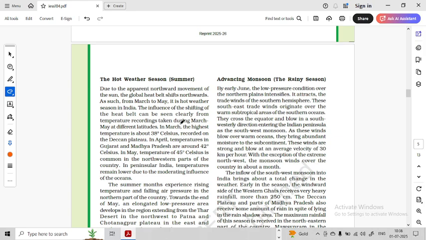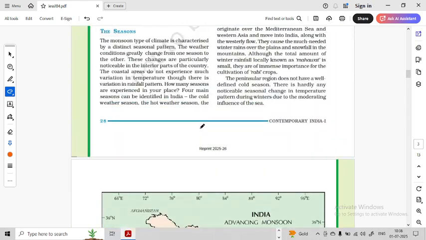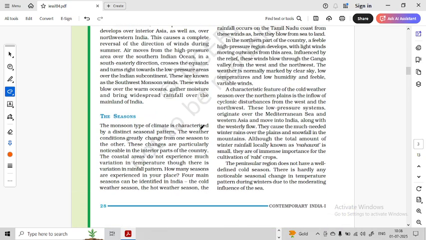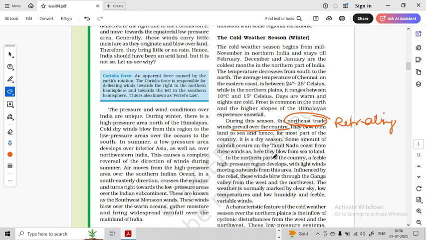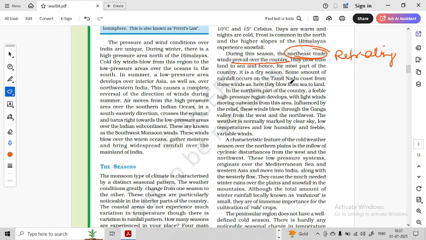So, if we read all the paragraphs, we'll understand what is happening during these seasons. Let's take an example of the cold weather season. The cold weather season here says the northeast trade winds prevail over the country. This is what we call the northeast trade winds or retreating monsoon. Okay. Now, there is an exception. Some amount of rainfall occurs on the Tamil Nadu coast from these winds as they blow from land to sea.